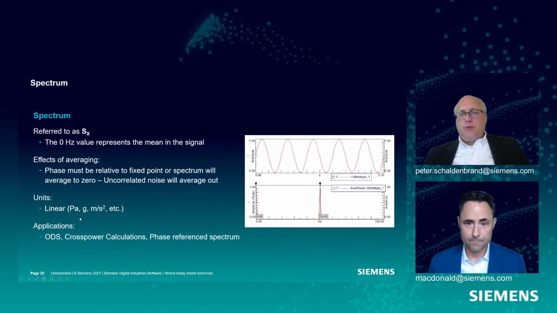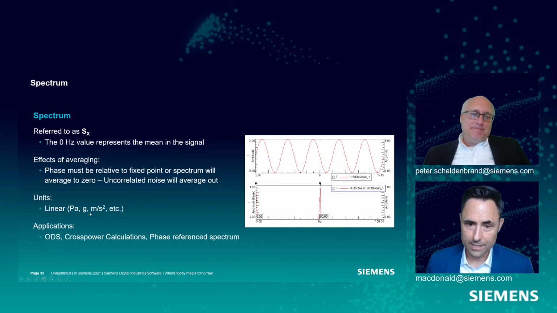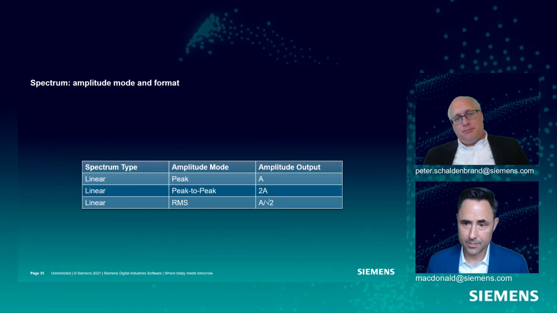But 0's good if you're trying to reduce vibration, right? Yeah, but if you're fooling yourself and getting 0, it's bad. So we get linear units, and there are certainly specific applications where we want to use it. Okay, so we talked about this A plus iB for the spectrum. We have only one format, and that is linear. We can have the amplitude as peak to peak, or RMS, like we already talked about. And these are the amplitude math conversions to move from one amplitude mode to the other. Okay, so that's spectrum.